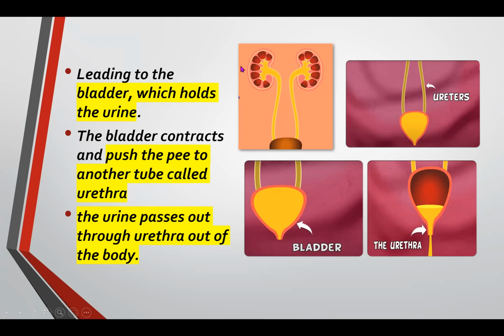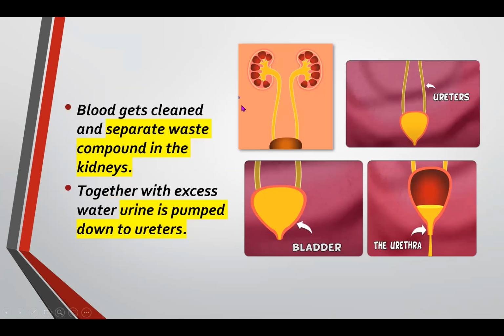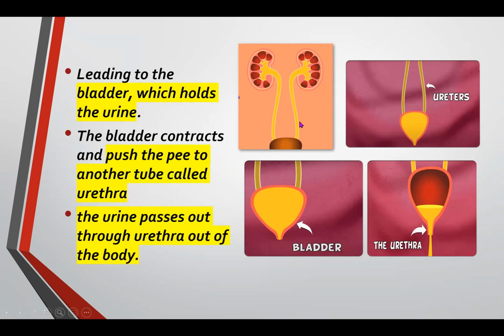What happens in the kidneys? Blood gets cleaned and separates waste compounds in the kidney. Okay, and then what happened? It will pass to the ureter. And then what happened after it passes the ureter? Where will it go?